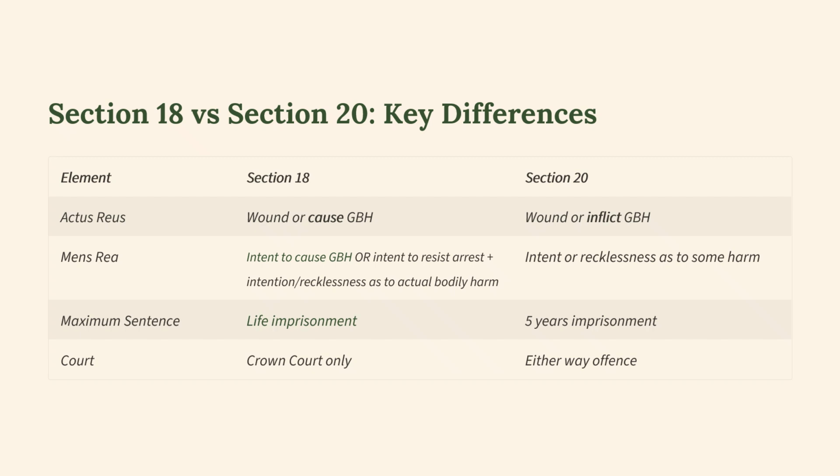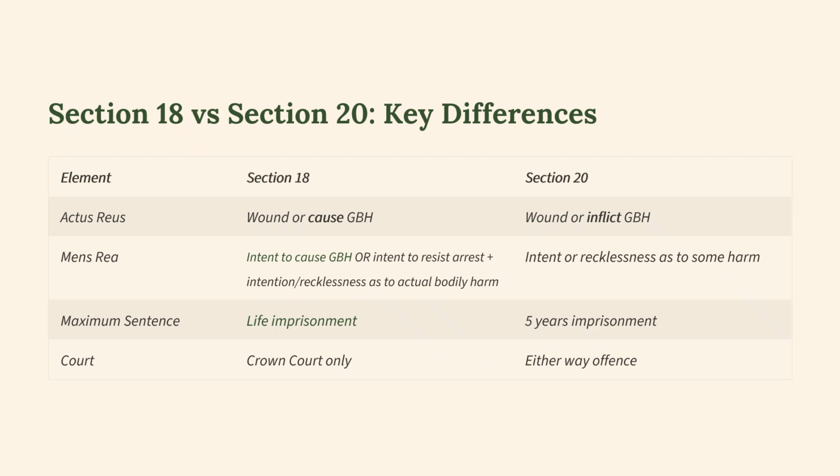The actus reus is the same. Wound or cause GBH in Section 18; in Section 20, wound or inflict GBH. And you can see from previous case law, there is no practical difference between cause and inflict. Now the mens rea is slightly different depending on if you have a police officer as a victim or an ordinary person as a victim. Here, mens rea is intent to cause GBH, which is where you have an ordinary victim, or an intent to resist arrest plus an intention or recklessness as to actual bodily harm. And with Section 20, it's intent or recklessness as to some harm.